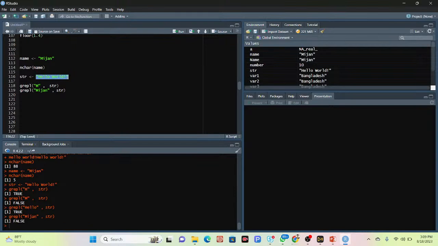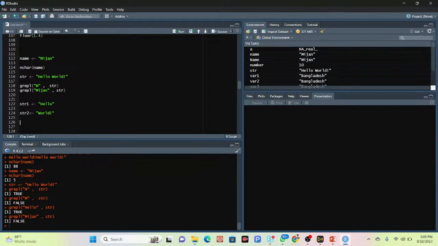We can also use the paste function to merge two strings. Suppose this time I take a variable such as str1, and in this variable I store hello, and take another variable str2, and in this variable I put world.